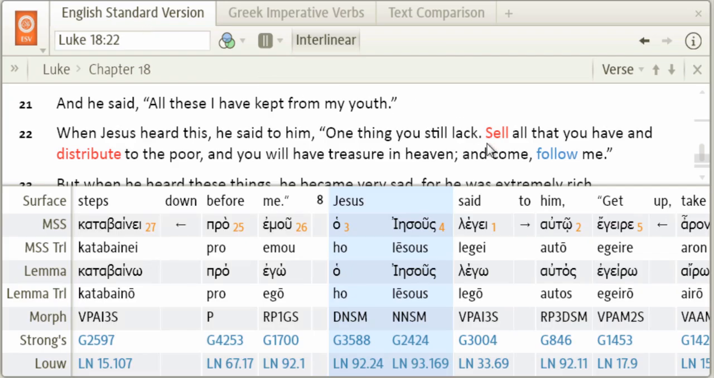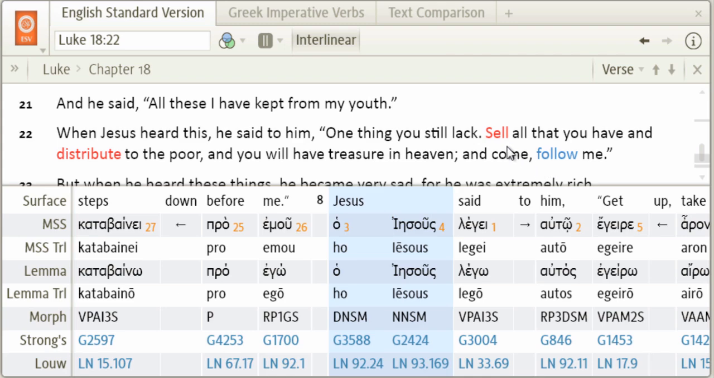In this verse we have a couple of imperatives. These 2 here, sell and distribute, are both in the aorist tense as indicated by the visual filter. And over here at the end we have an imperative in the present tense. And again, just a reminder that in the imperative mood, the tense doesn't refer to the time of the action, but rather the kind or type of action.